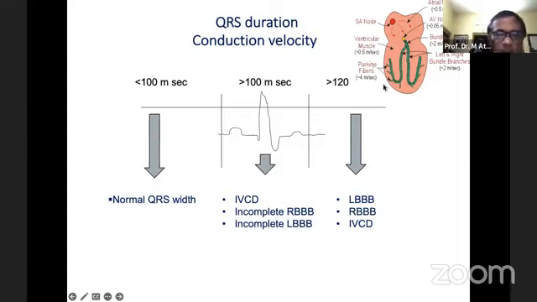So depending upon the QRS width, we can also give some idea about the physiological properties of the conduction system of the heart: how this electrical impulse is going from here to there, and what system it is using, whether the normal physiological conduction system is okay or pathological, or whether the impulse is using an abnormal pathway, that is the myocardium, or not.